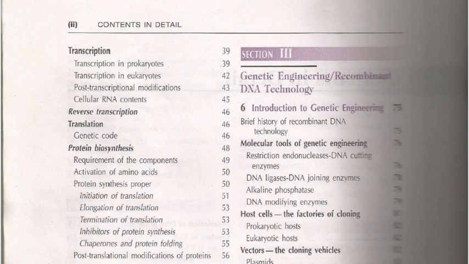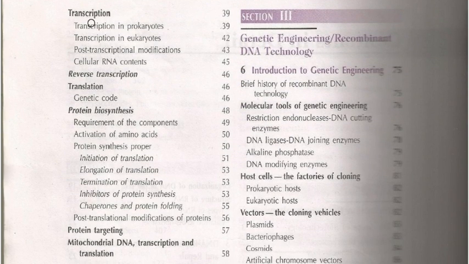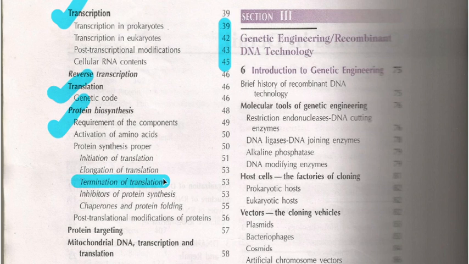Next, transcription and translation are also there. Here you can see transcription. It is only 5 pages in the book, so you need to study only those 5 pages, that is enough. Next is translation and protein synthesis. The terminator and translation are important, the inhibitors in protein synthesis are important, and chaperones in protein folding are also important. So these things you can study from this book.